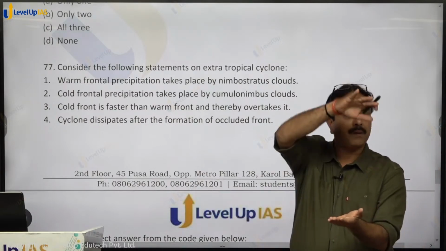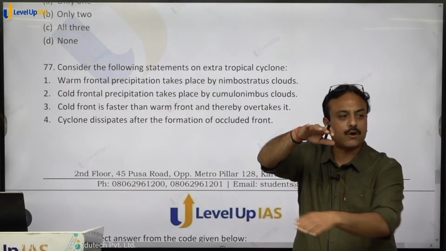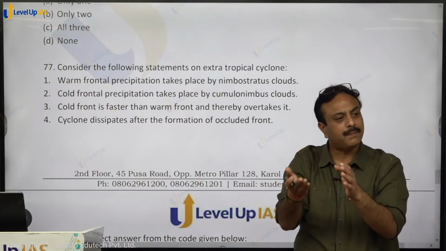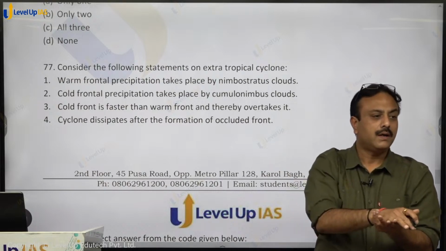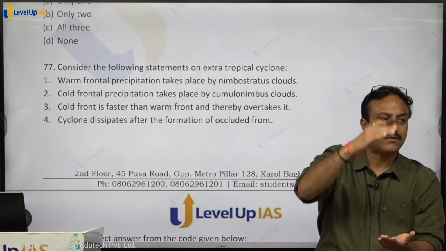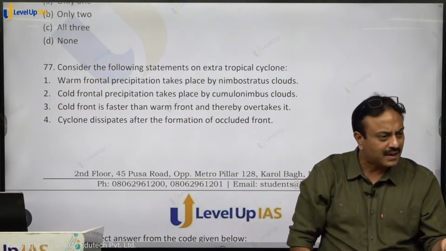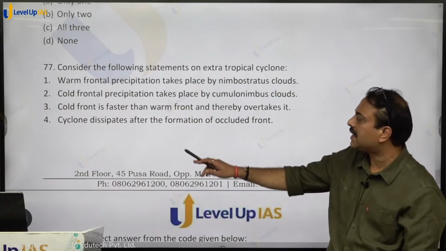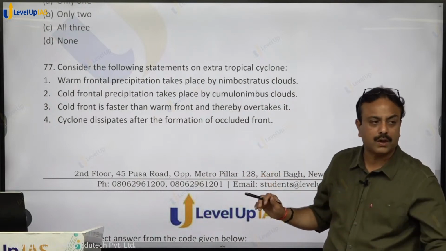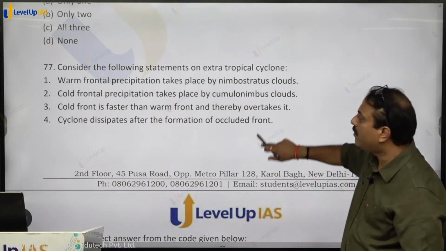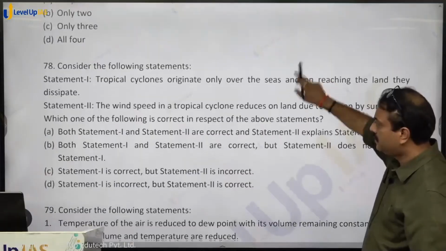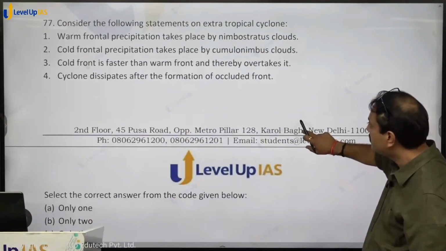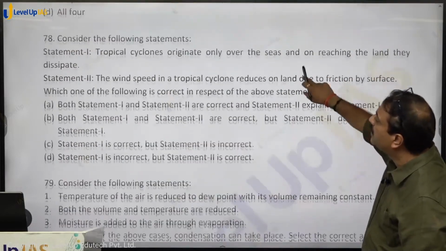Occluded front: when the warm air is completely uplifted and the cold air occupies the bottom section, warm air is in the upper part. So warm air is completely over and above cold air. Then the zone of separation between cold air mass and warm air mass is called the occluded front. That is the last stage of cyclone. After that, cyclone dissipates. So the statement that cyclone dissipates after the formation of occluded front is correct. Clear? So all four will be correct. All four are correct, right? Yes, all four are correct.